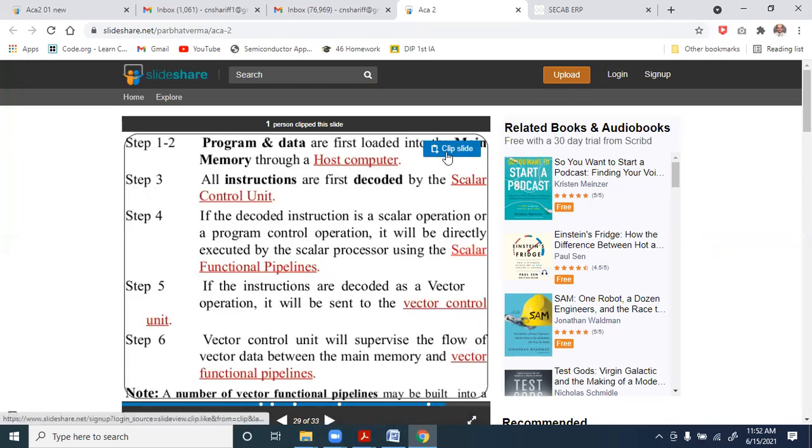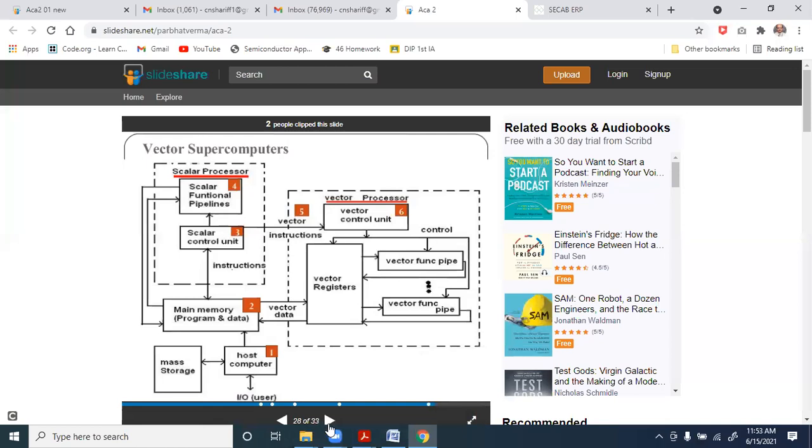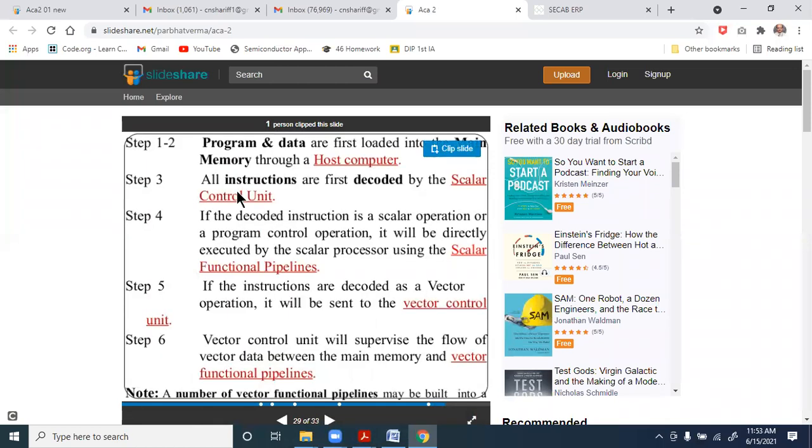Program and data are first loaded into the main memory through the host computer. You have the main host computer over here below. All instructions are first decoded by the scalar control unit. If the decoded instruction is a scalar operation or a program control operation, it will be directly executed by the scalar processor using the scalar function pipeline. If the instruction is decoded as a vector operation, it will be sent to the vector control unit. The vector control unit will supervise the flow of vector data between the main memory and the vector function pipeline.